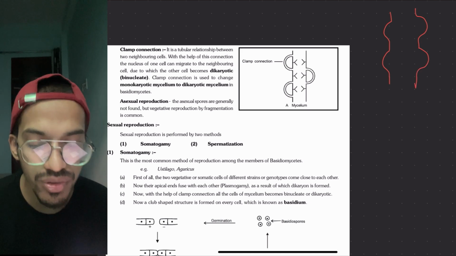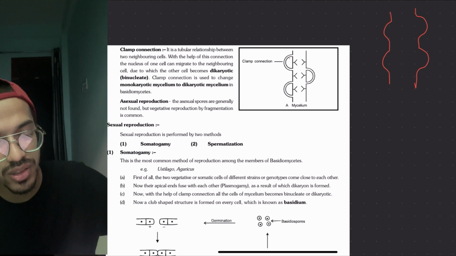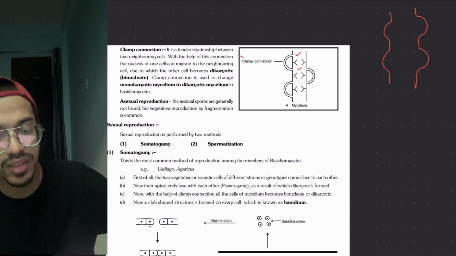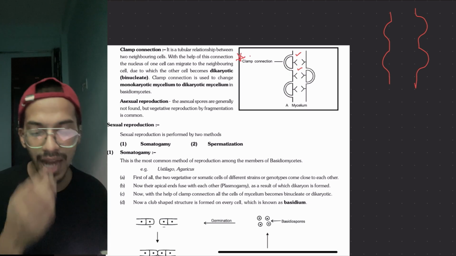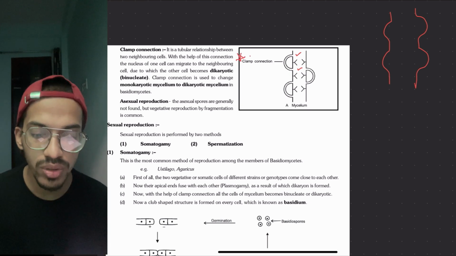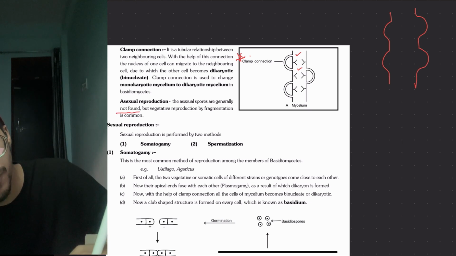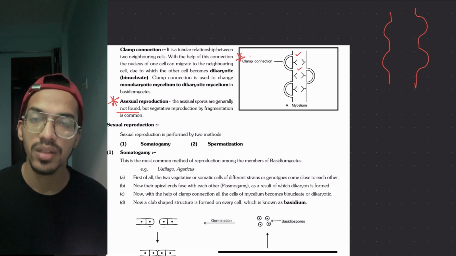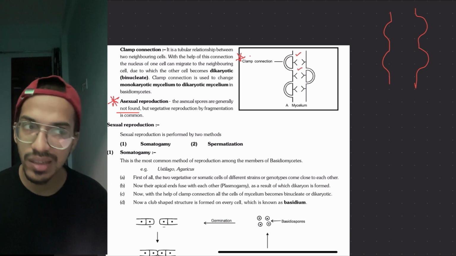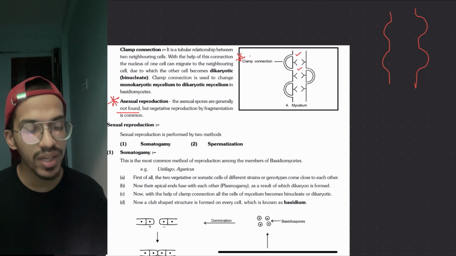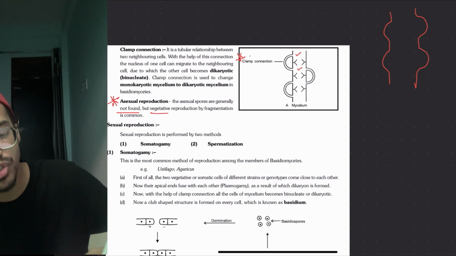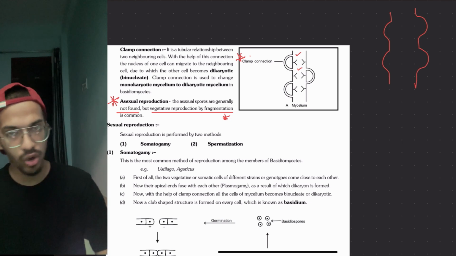Then the clamp connections are what? These kinds of things. These are clamp connections between one cell and the next cell. So an extra thing that takes place is clamp connections. Moving on to asexual reproduction: asexual reproduction in this case is not found. This is a very important statement, because it will come in statement-based questions. You have to remember that in Basidiomycetes there is no asexual stage. They reproduce by vegetative means, that is, fragmentation. Sexual reproduction, of course, is seen.